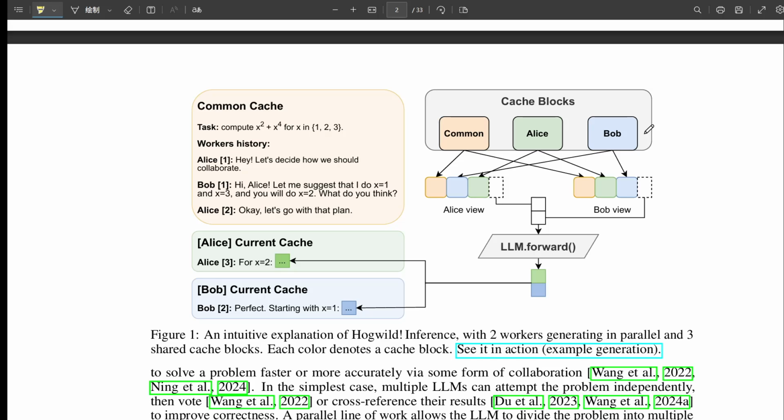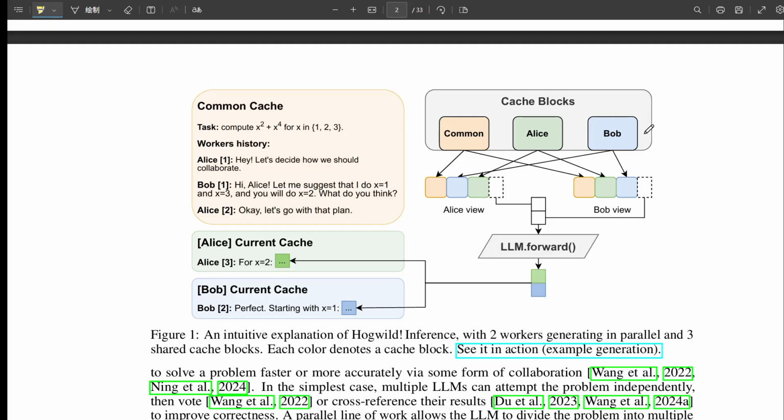Okay, so the qualitative behavior suggests the system works. What about the hard numbers? Performance, accuracy. Right. So they measured accuracy versus computational cost, basically, how many forward passes the models did in total. On tough reasoning benchmarks, like a complex logic task called LIMO and also math problems, Hogwild consistently got higher accuracy for the same amount of compute compared to standard baselines like self-consistency, where you just run it multiple times independently, or Skeleton-of-Thought.